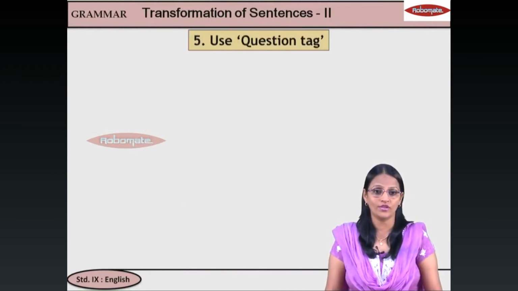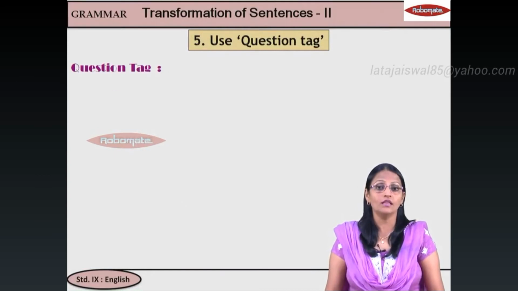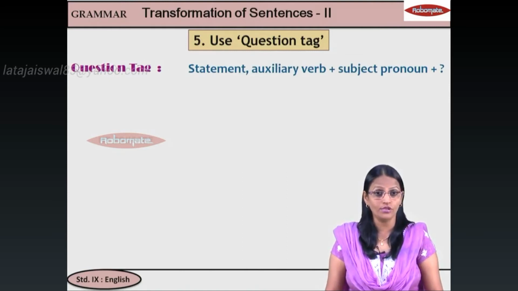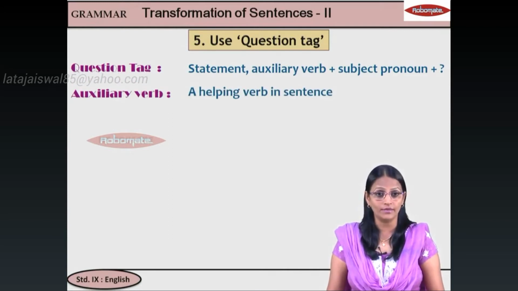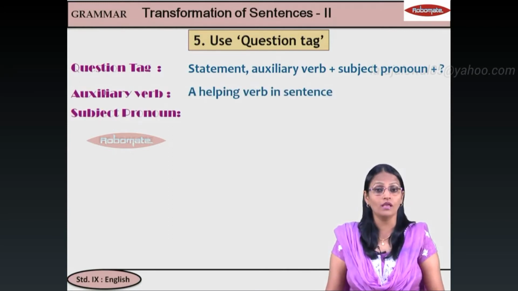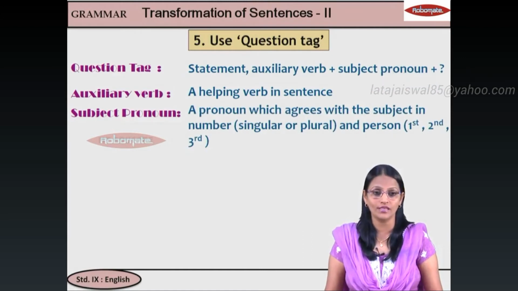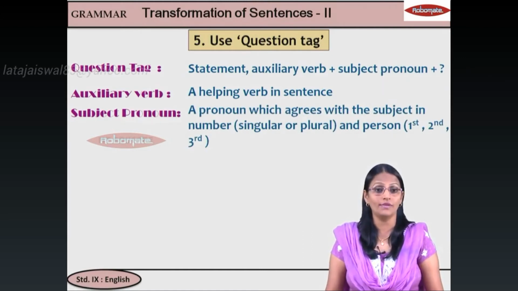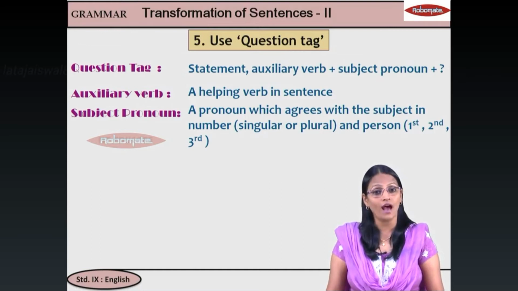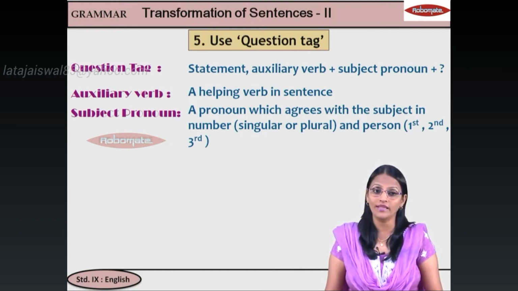Now, what do you mean by a question tag? How is a question tag? The question tag formation is like this. You have to write the statement that they give you, the question that they give you, then put a comma, then write the auxiliary verb and the subject pronoun. Now, what is auxiliary verb? It is a helping verb. And what is a subject pronoun? The pronoun that matches the subject in person and number. Matlab, if I say Ram, the pronoun should be he. If I say Sita, the pronoun will be she. If I say Ram and Sita, the pronoun will be they.